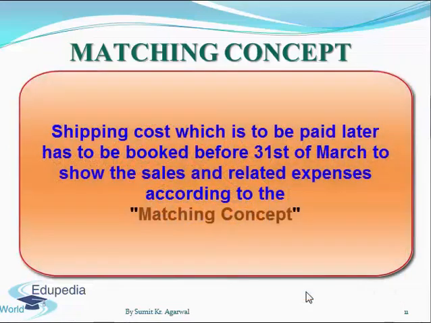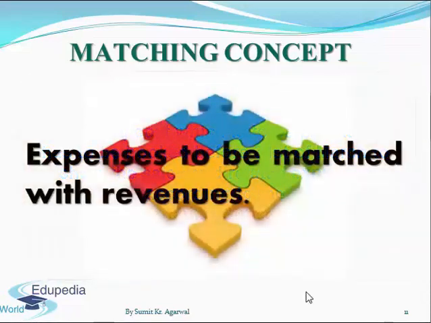So the shipping cost which we have to pay maybe somewhere in the first week of April needs to be booked before 31st of March, so that the sales and the related expenses are booked in the same period of accounting.